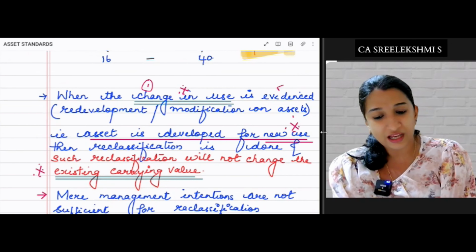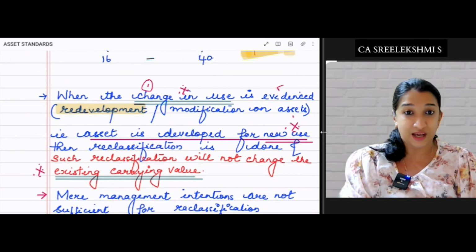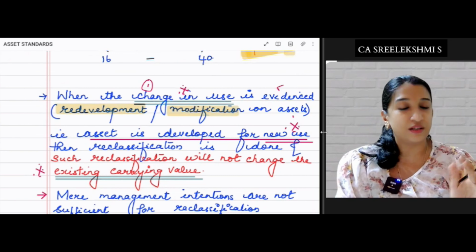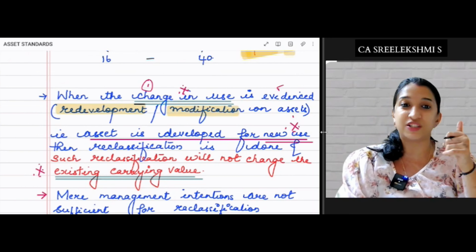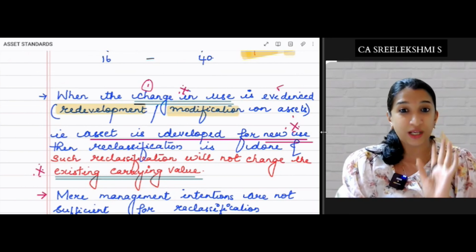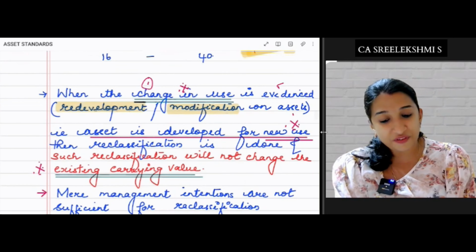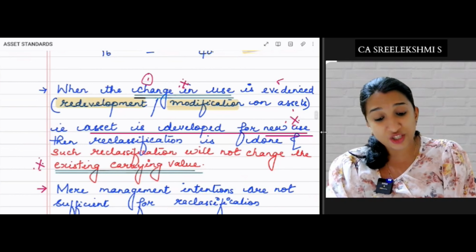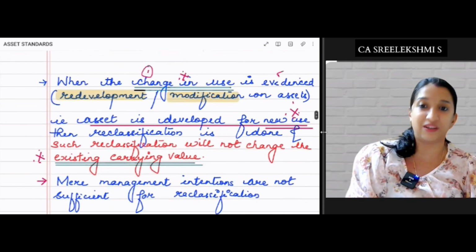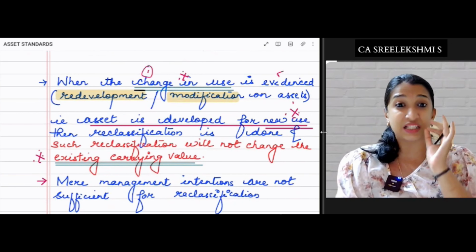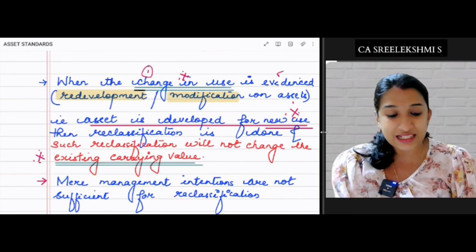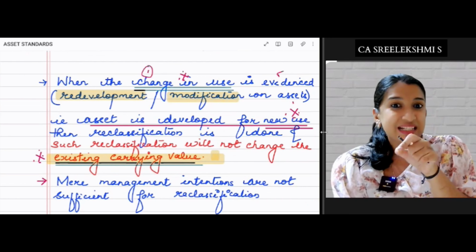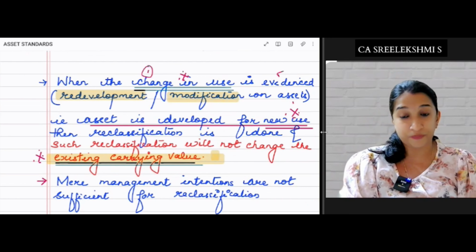That there should have been a redevelopment of the asset because of that change in use or modification. Then that reclassification or transfer can be done. Point number 2: such reclassification will not change the carrying value, which means that reclassification will be at its existing carrying value.